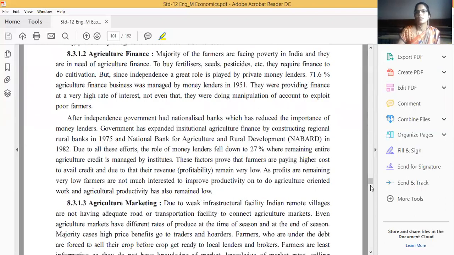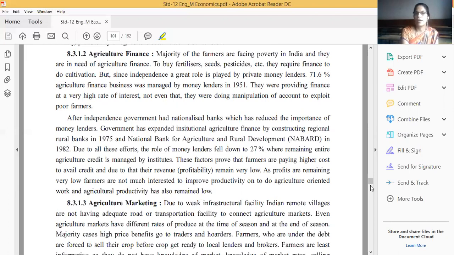Next is the second point in the institutional factors: agriculture finance. Friends, India's agriculture sector totally depends on the monsoon. So these farmers are very poor and do not have sufficient finance. They want to buy fertilizers, seeds, pesticides, etc., so they require finance for cultivation. But since independence, a great role has been played by private moneylenders.